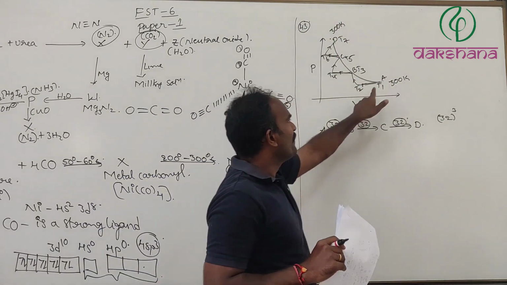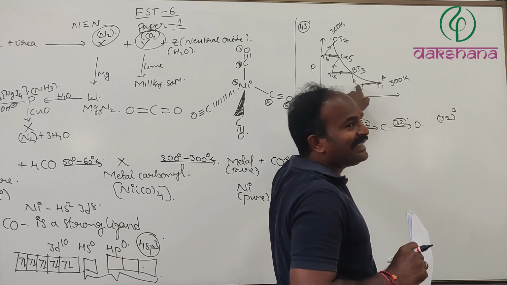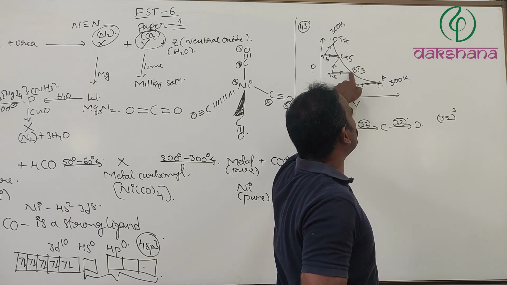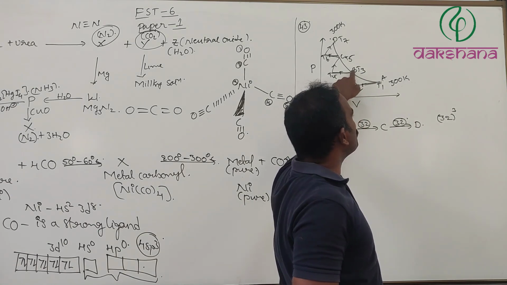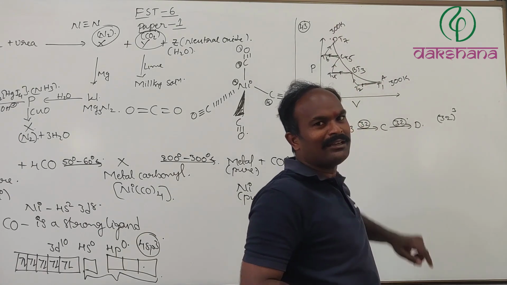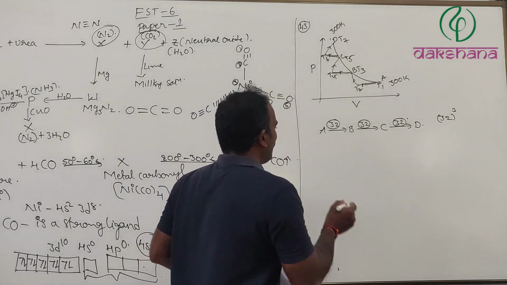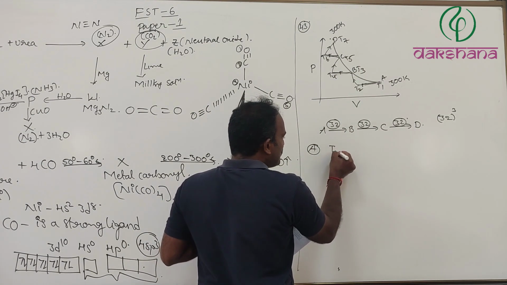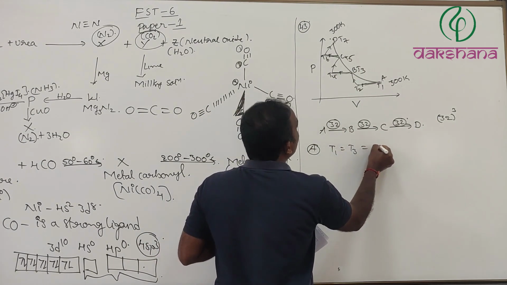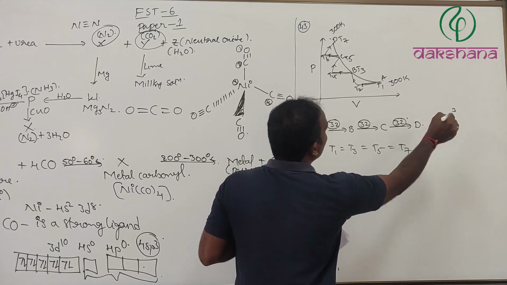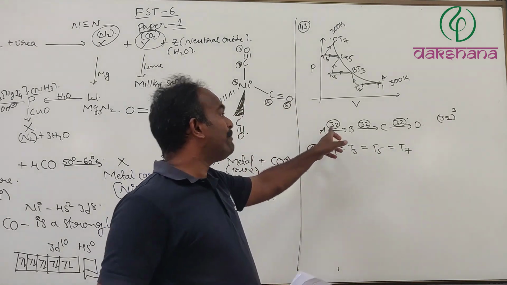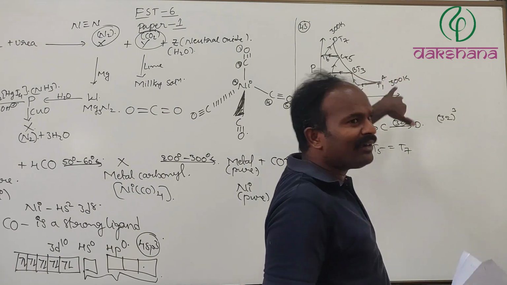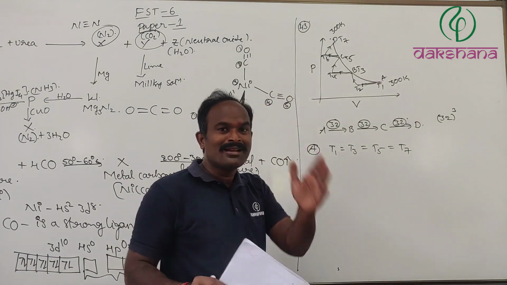So a temperature decrement takes place, and again the temperature is brought back to the same temperature. Otherwise you could not get the same temperature at the beginning and at the end. Hence T1 equals T3 equals T5 equals T7. Hence if the AB, BC, CD processes happened directly, it would be isothermal.